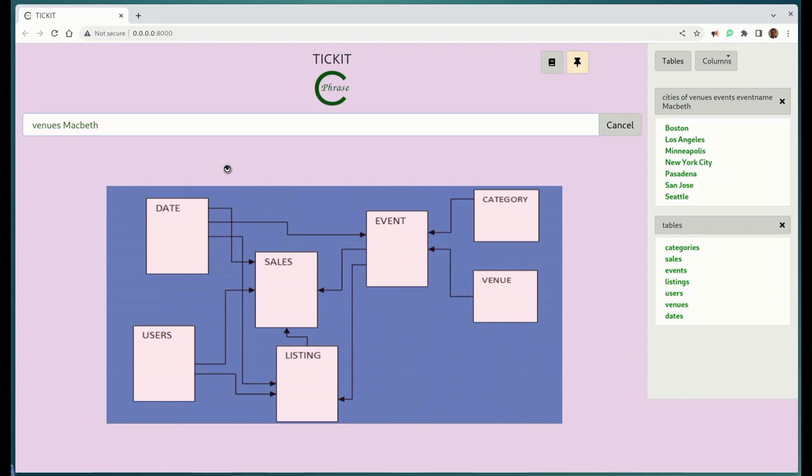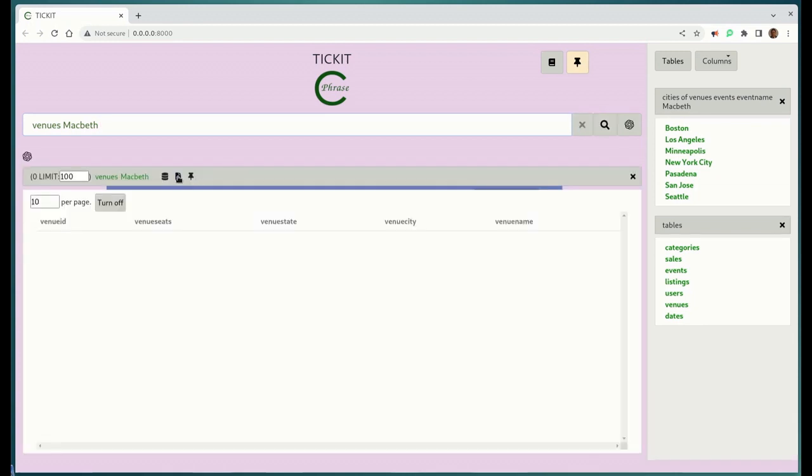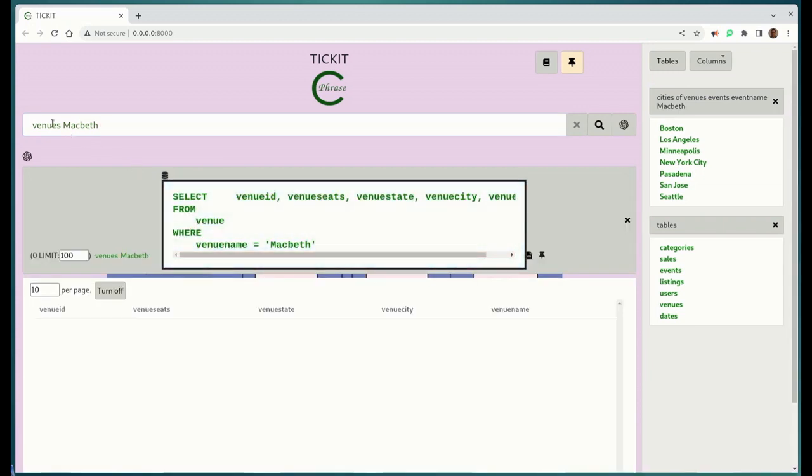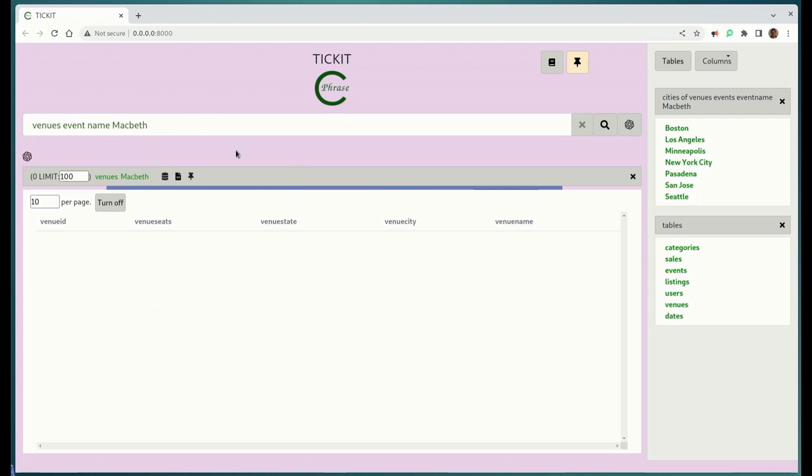If we look here, the actual SQL ends up being venue name equals Macbeth. So let's see if we can help it out and say venues where the event name is Macbeth.